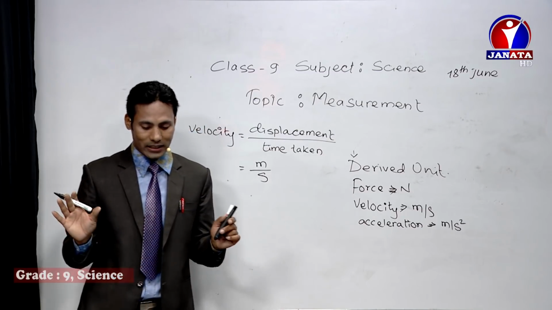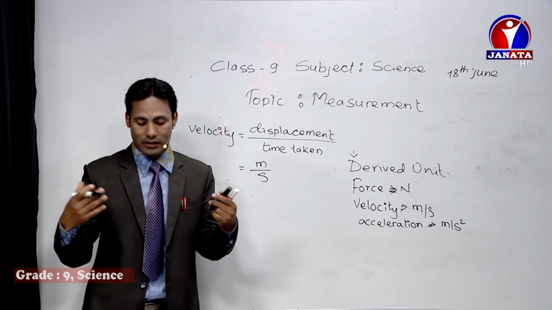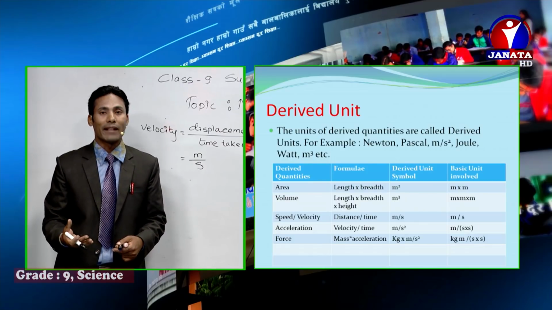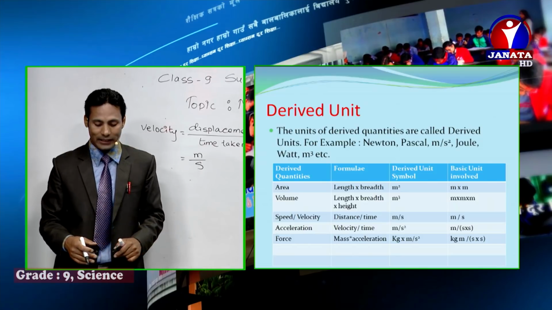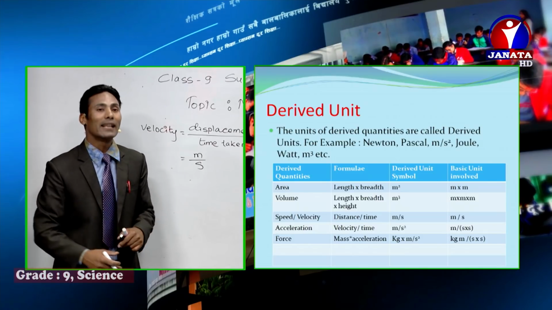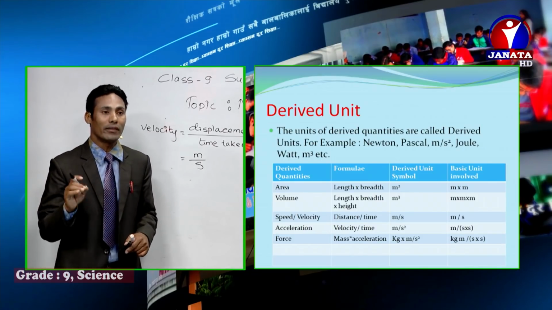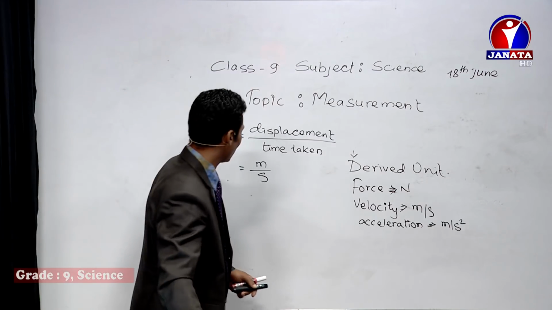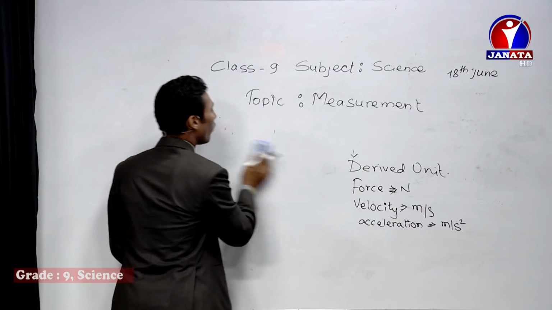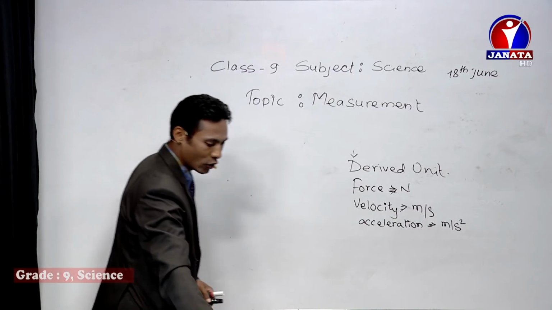You can see in the slide that different derived quantities are given, and their formulas are also given on the right hand side. Their derived units and the basic units involved are explained there. So let's see acceleration, and why the unit of acceleration is called a derived unit.